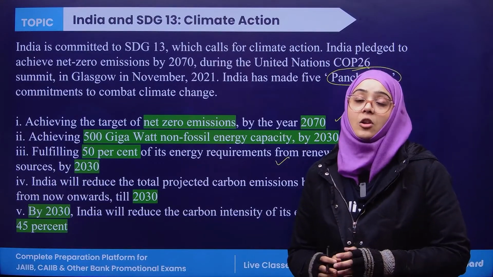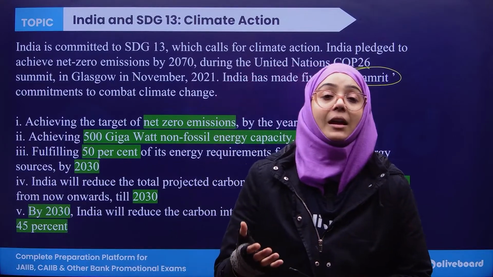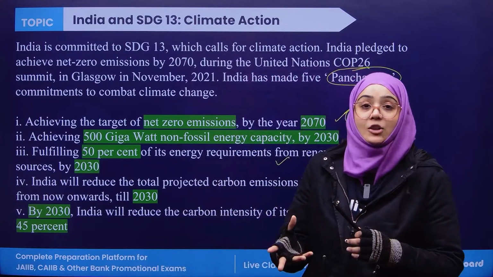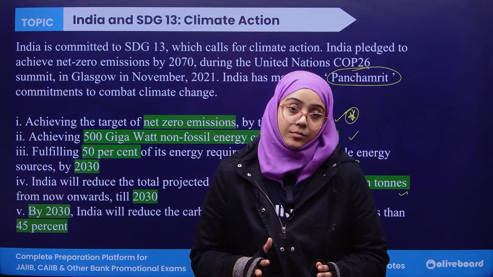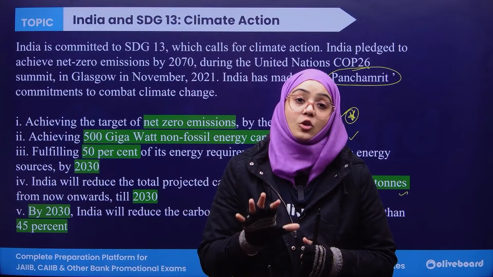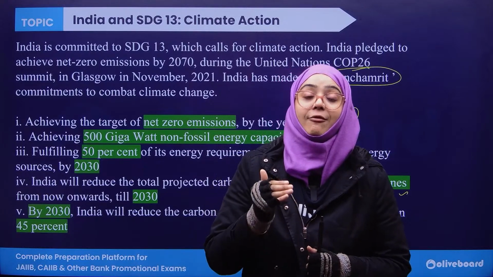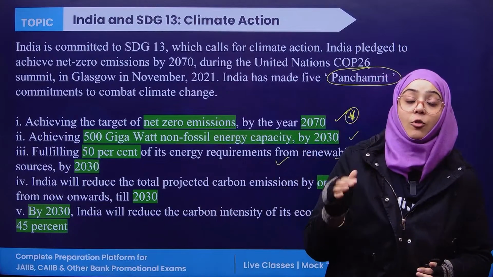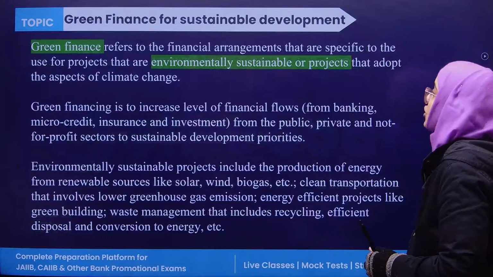Because when a country is in a developing stage, it is very normal for them to emit greenhouse gases. When we are in a developing process, we have to build, we have to manufacture, we have to set up industries which are responsible for pollution, right? But the necessary steps should be taken to reduce the impact of these greenhouse gases. That's why India has committed to these five Panchamrit pledges for Sustainable Development Goal 13, which is known as climate action, right?